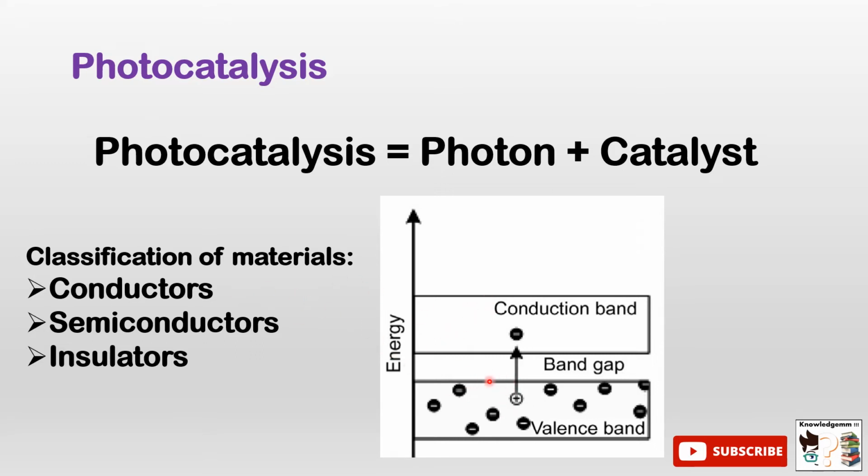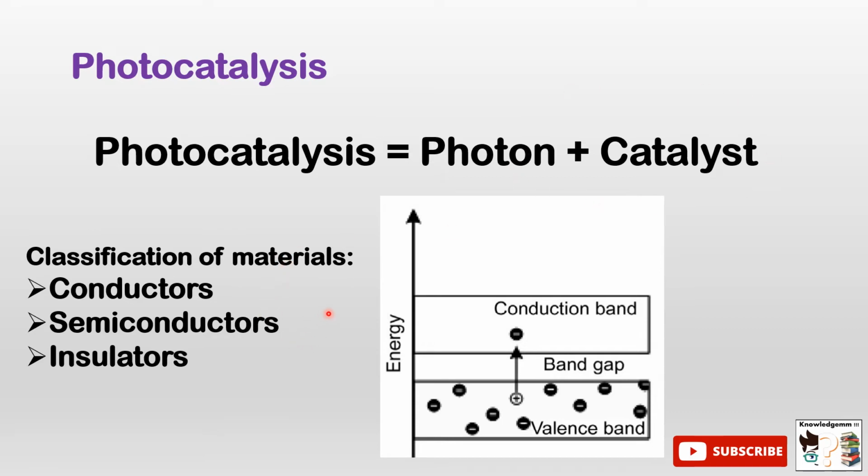If there is a sufficient band gap, then those are semiconductors. And if the band gap is so large that electrons from the valence band cannot transfer into the conduction band, then those materials are insulators. This is how these materials are different. And in photocatalysis we generally use semiconductors as catalysts.